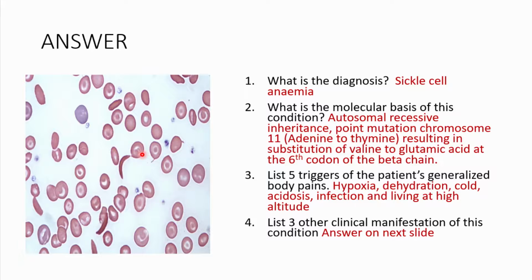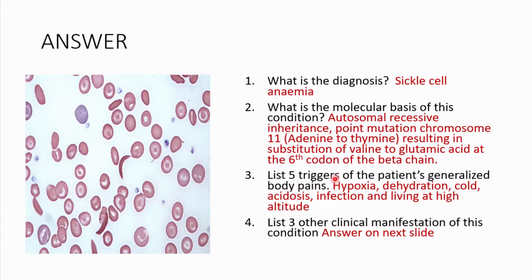And of course, the underlying pathology is that there's a point mutation in chromosome 11, where there's a substitution of adenine to thymine. And of course, this is going to be resulting in a substitution of glutamic acid by valine, at the 6th position of the beta chain. So it means that valine, which is now there, is hydrophobic, so it will change the shape of hemoglobin.